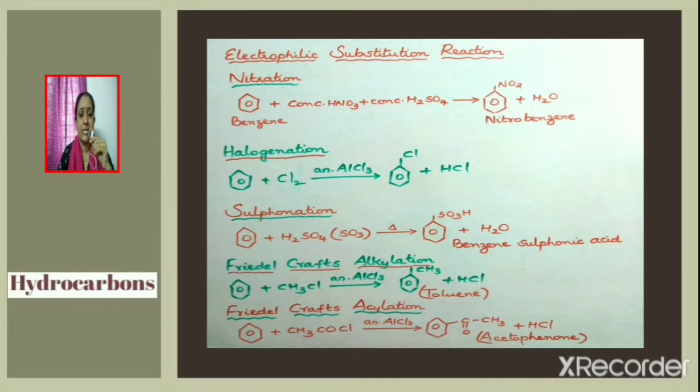Chlorination of benzene carried out in the presence of anhydrous aluminum chloride gives chlorobenzene as major product. Sulfonation of benzene gives benzene sulfonic acid. Friedel-Crafts alkylation carried out using chloromethane in the presence of anhydrous aluminum chloride gives toluene. Friedel-Crafts acylation of benzene carried out using acetyl chloride in the presence of anhydrous aluminum chloride gives acetophenone.